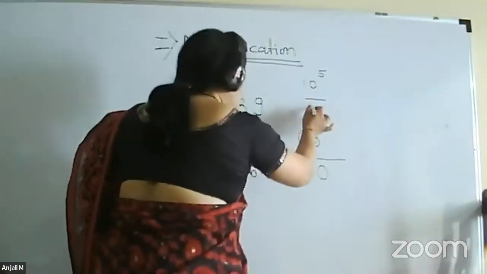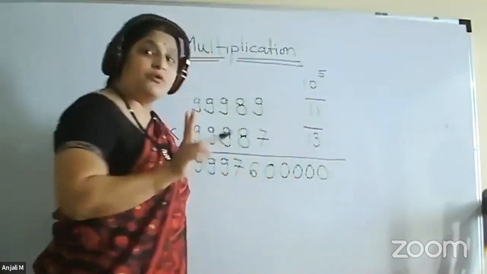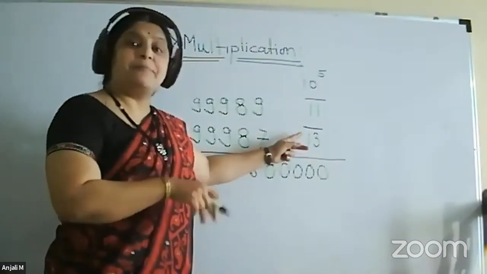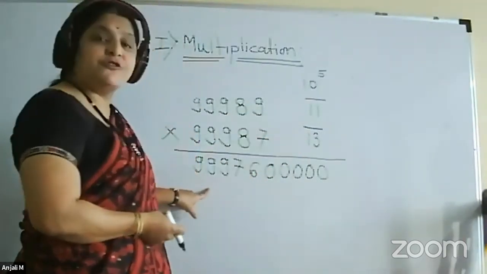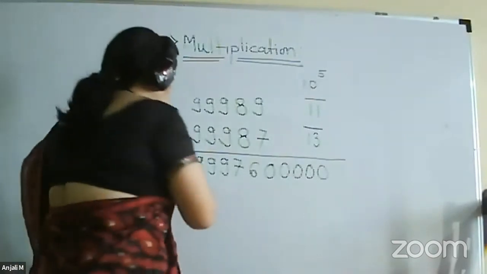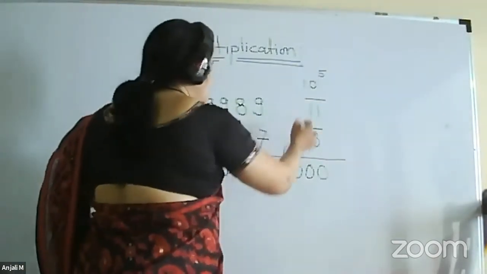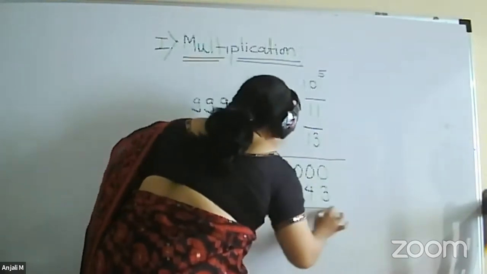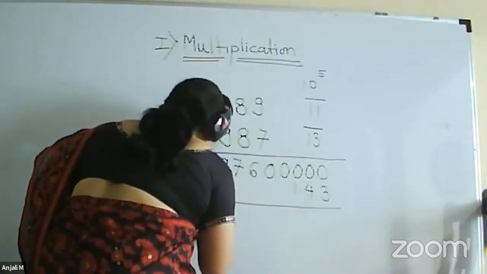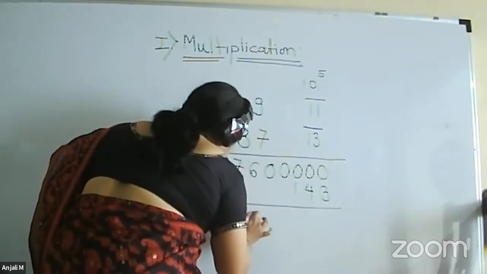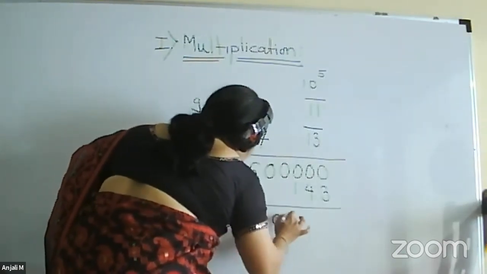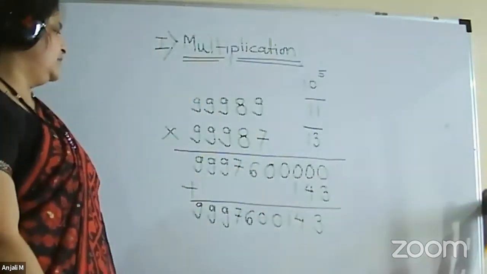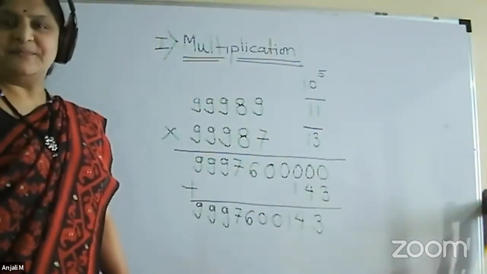So we have to now see here, both the numbers are negative, but the product of two negative numbers will be positive. So here also we have to add it. So plus, and what is it? It is 143. So what will be your answer? 99976000143. So this will be the answer.